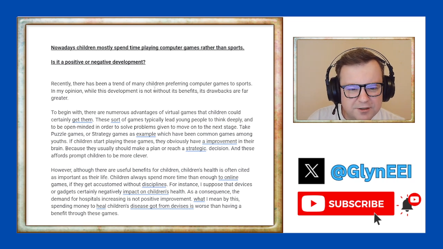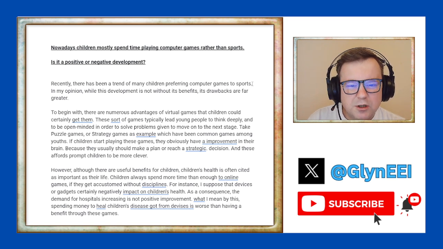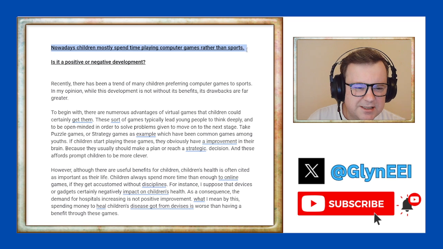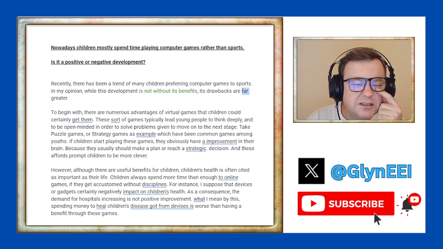Recently, there has been a trend of many children preferring computer games to sports. Okay, that's a direct paraphrase of this. So I can see the strategy there. I like a general statement, but okay. Paraphrase is fine. In my opinion, while this development is not without its benefits, very nice expression there, not without its benefits. Beautiful, beautiful language. Its drawbacks are far greater. Okay, far greater in terms of academic writing, maybe is okay.